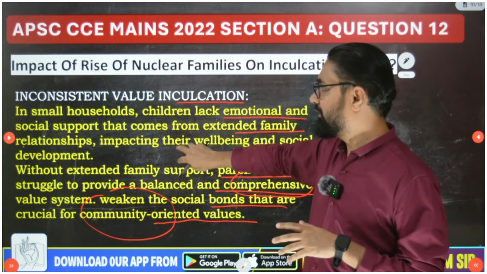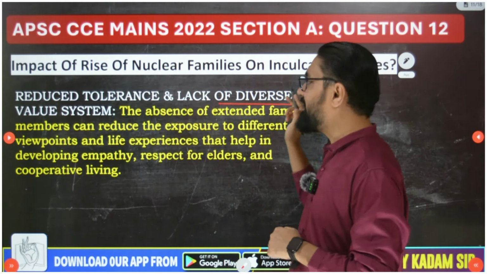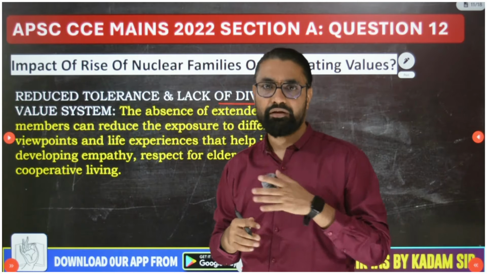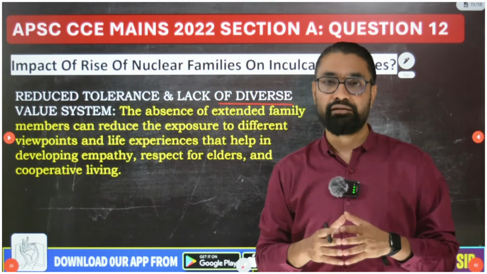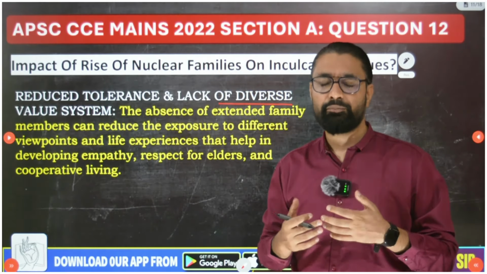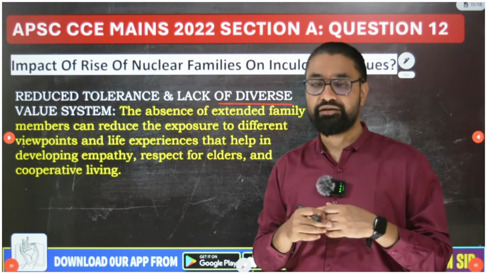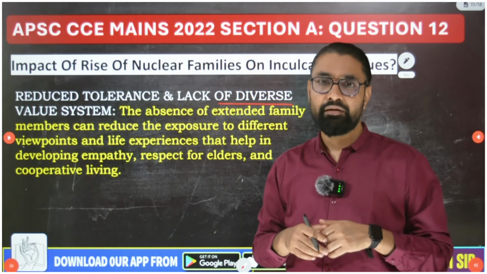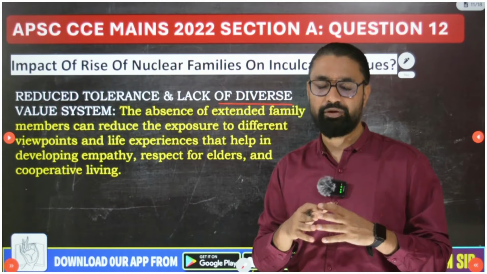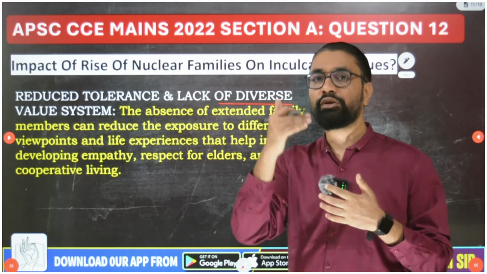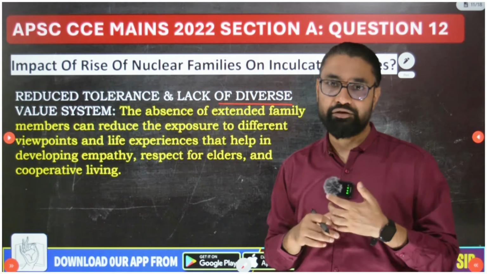So basically this point. Then, guys, reduced tolerance and lack of diverse value system. A narrow value system is the extended point, a lack of diversity of perspective. Because if you have multiple people to guide you while your value system and moral guidance get developed, you will come across different opinions and viewpoints of different people, and automatically you develop a diverse, more tolerant value system.